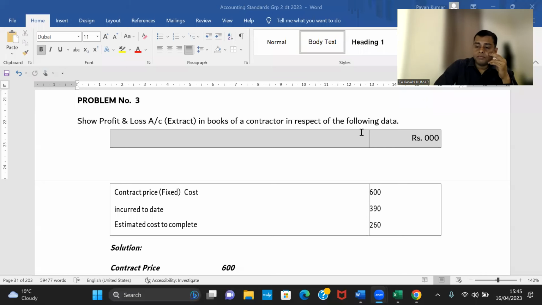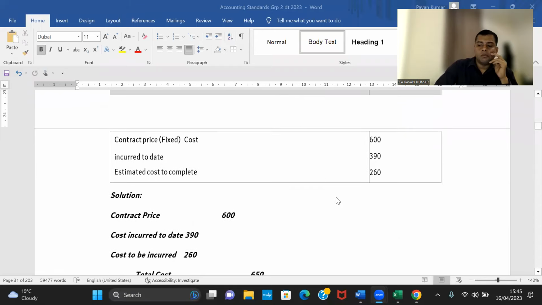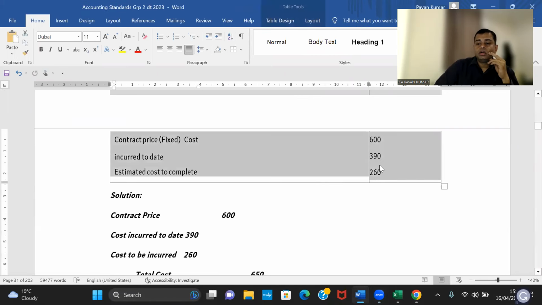Yes, sir. Show profit and loss account extract in the books of a contractor in respect of the following data. Amount in thousands. Contract price fixed cost 600. Incurred to date 390. Estimated cost to complete 260. So till today he incurred 390. To complete the contract, another 260 is required.